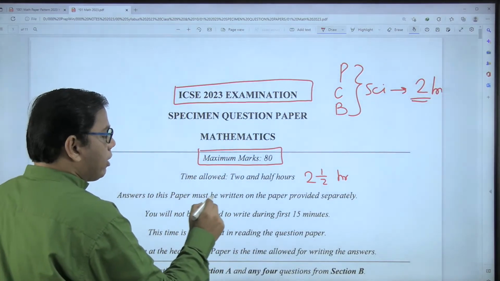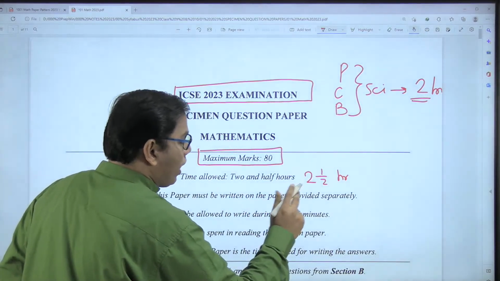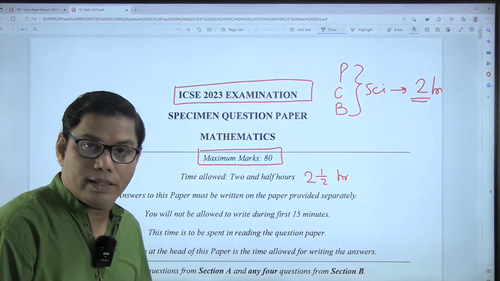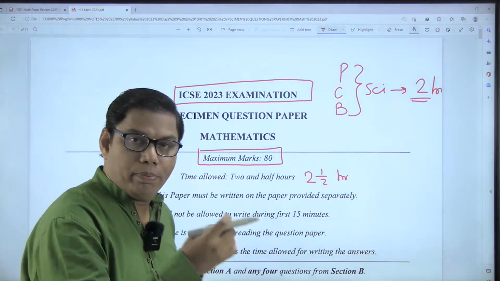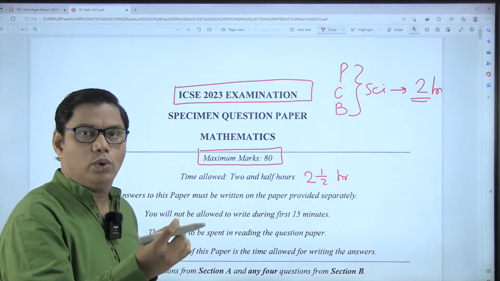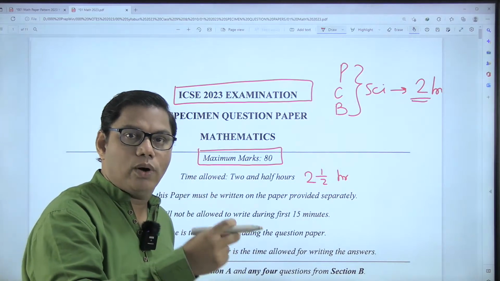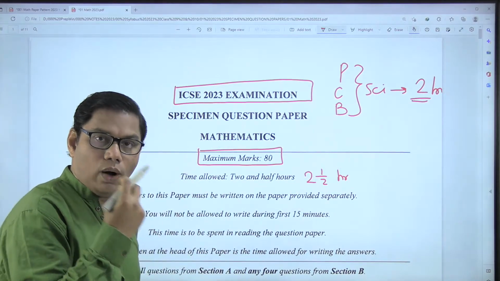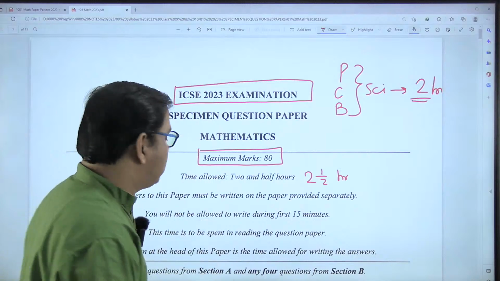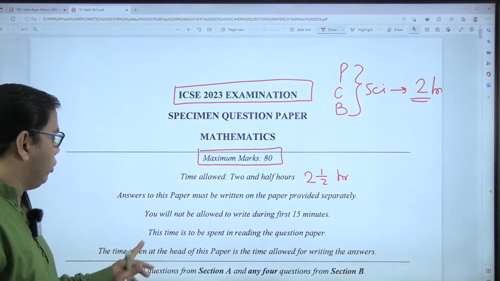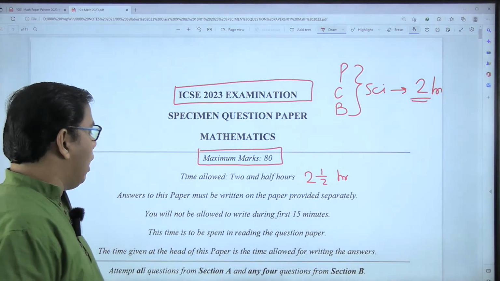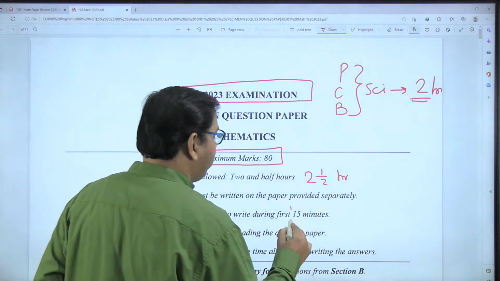Answers to this paper must be written on the paper provided separately. So the question paper is different and the answer paper is also provided separately. You know that in your school the same thing is done. So you have to solve all the questions on the answer sheet or answer paper which is given to you. You will not be allowed to write during the first 15 minutes.